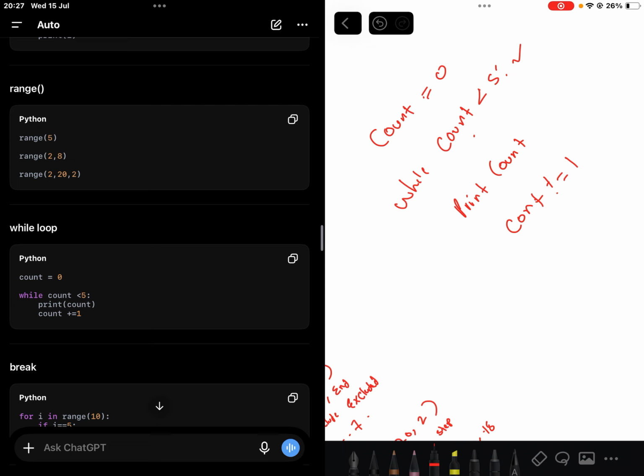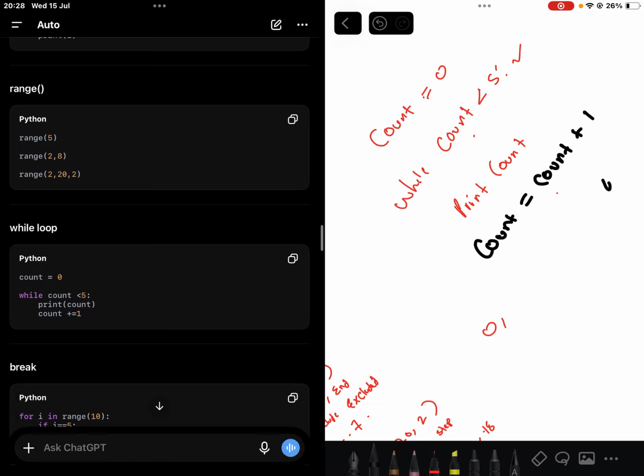That's true, so print count. It prints 0. Then it adds to count. Let me just write it the traditional way. This is another way to shorten it: count is equal to count plus 1. So the count we just printed was 0, so 0 plus 1 is 1.